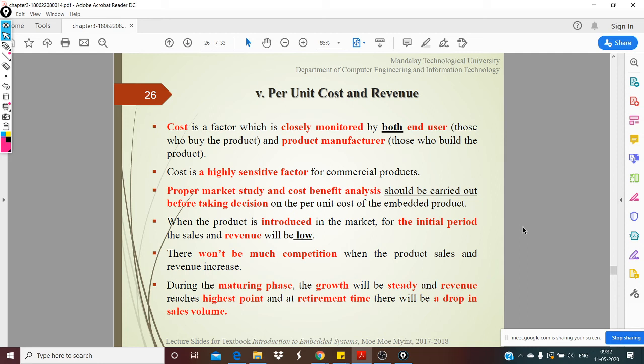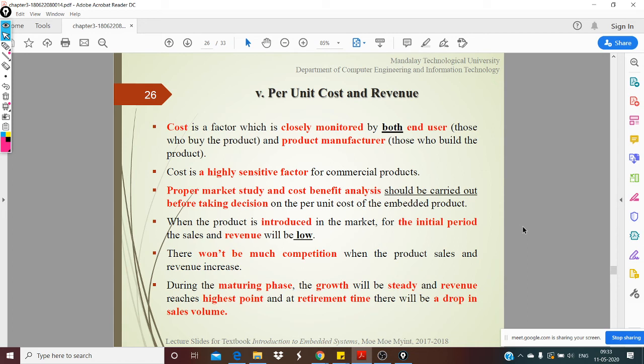Okay, so this deals with the marketing side of it, right? How much profit you can make out of your embedded system. That is a very important factor. Anybody can come up with any crazy idea. Actually, in today's world it is possible to design a hovercraft or a jetpack, right? There are prototypes already available of jetpacks and hovercrafts, but why are they not commercialized? Because they have to be cost effective, right?